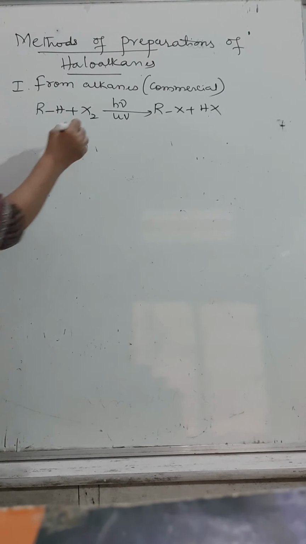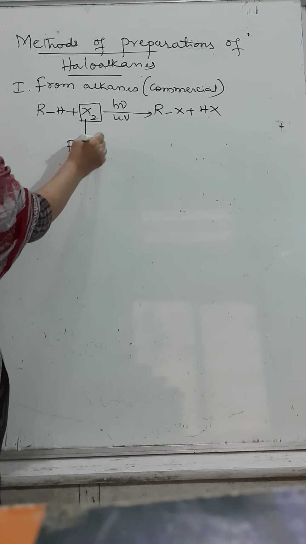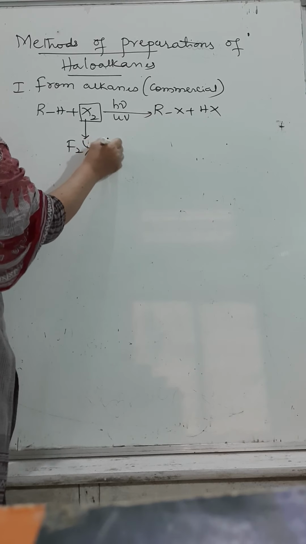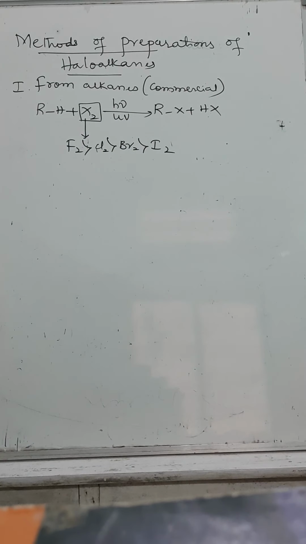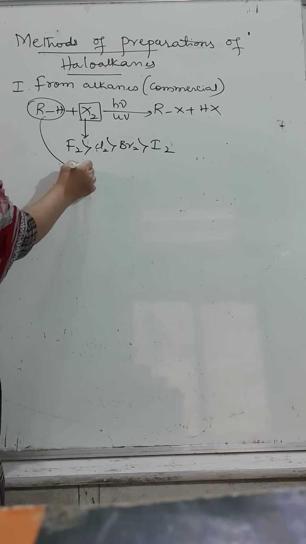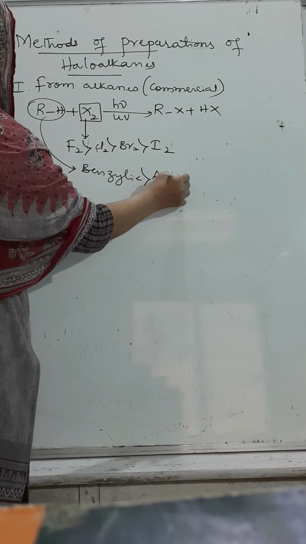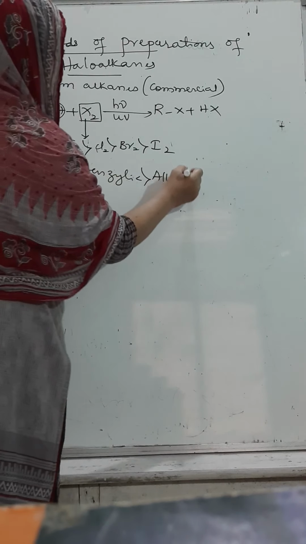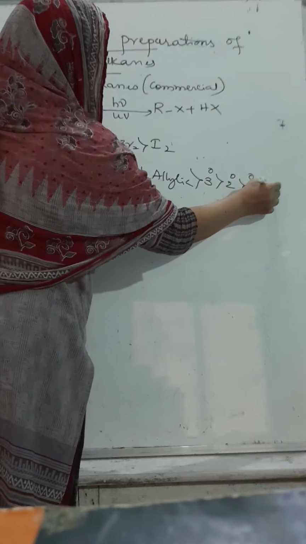plus HX. Now, the order of reactivity of halogens is F2 greater than Cl2, Br2, then I2. We need to remember this one. Now, for this alkyl halide, hydrogen atom substitution will be in the order of benzylic. I already said all these in previous videos. First allylic, tertiary, secondary, primary or methyl.